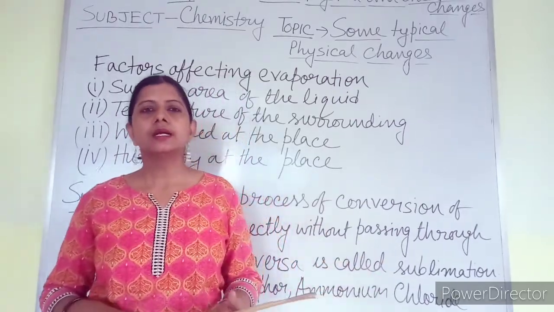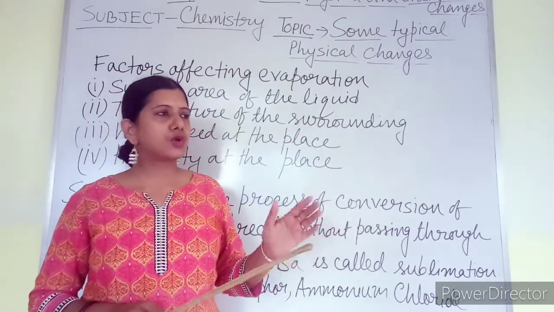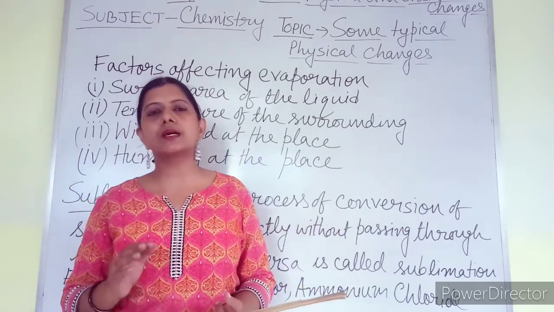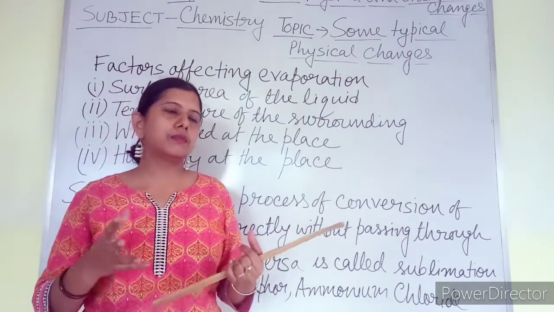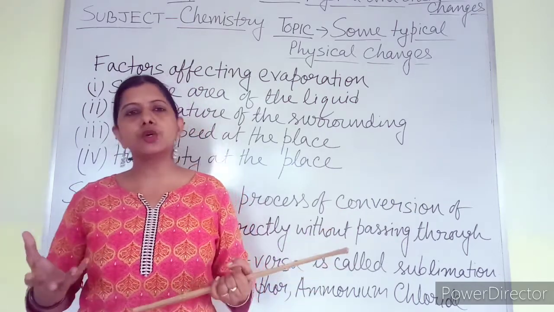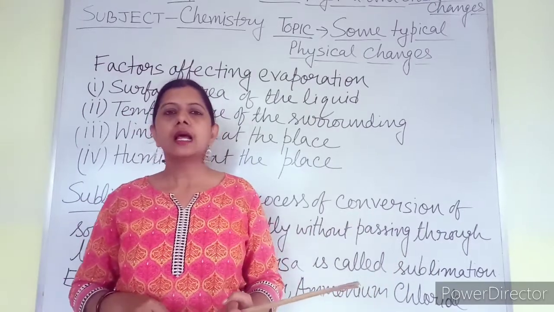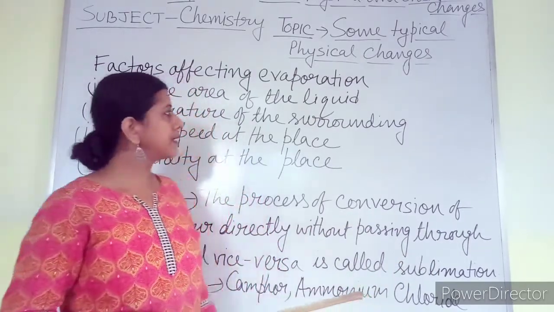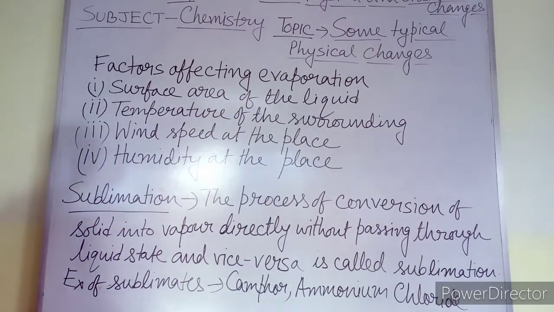What is the reason? Due to evaporation, the cooling effect occurs. So when the surface area is more, the exposed surface area makes the cooling faster. Similarly, for making vegetables or something cool, you generally put it on a wide container as compared to some other kind of container. So the rate of evaporation depends upon the surface area of the liquid.